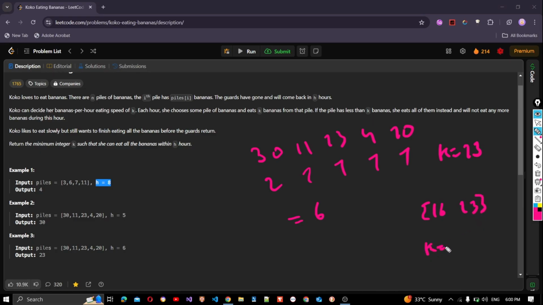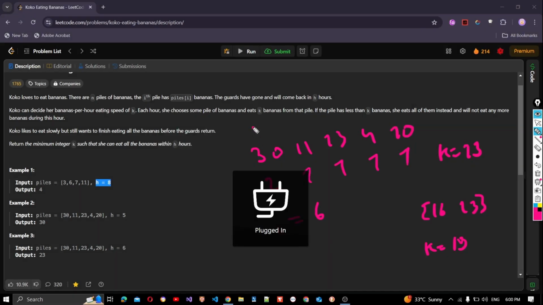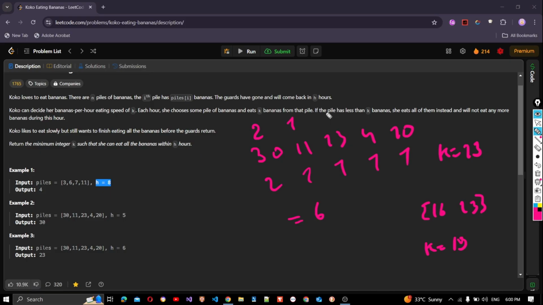Now let's choose something in the middle. This would be 19. If we choose 19, this would take 2 hours. This would be 1 hour and 2 hours. This would be 1 hour and 2 hours. That is larger than 6. So 19 is not possible. So we have 20 to 23.